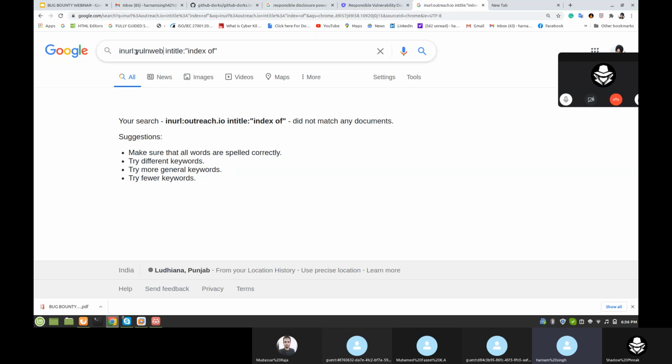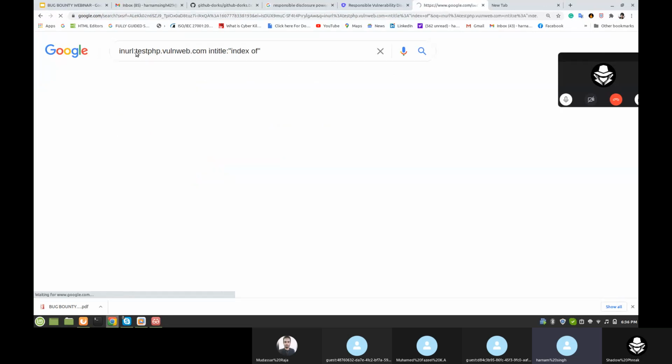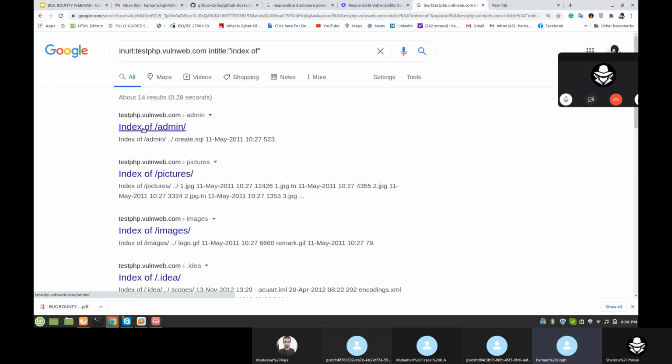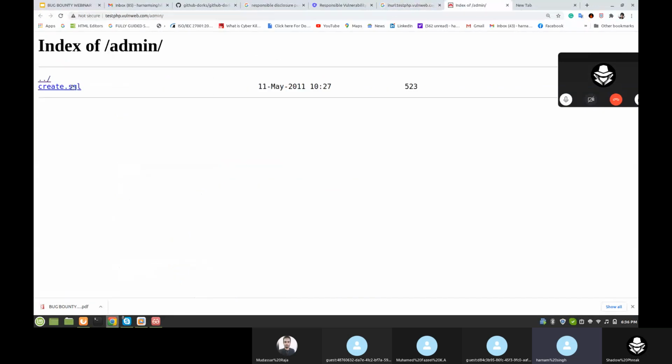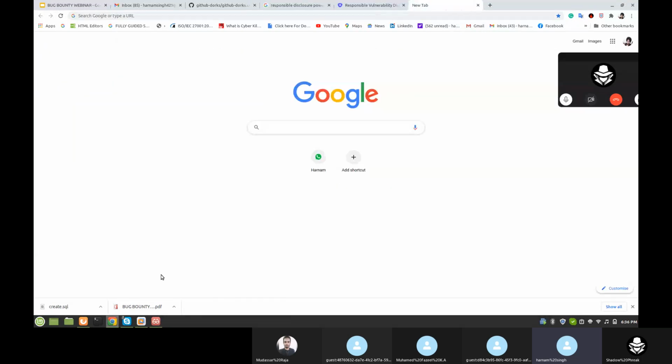testphp.vulnweb.com, let's check this. Yeah, like that you can find. If the domain is vulnerable, for example to SQL injection, you can find the vulnerability in the domain this way. Let's check some other techniques.